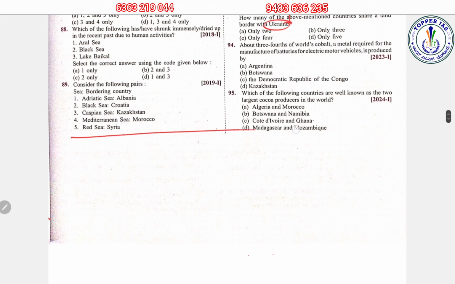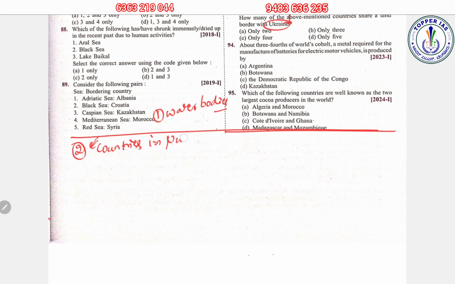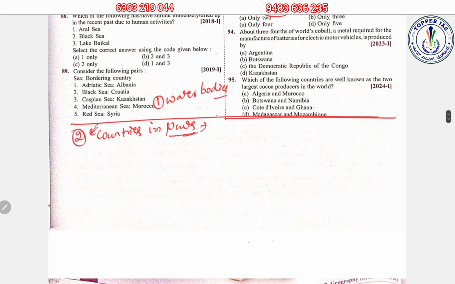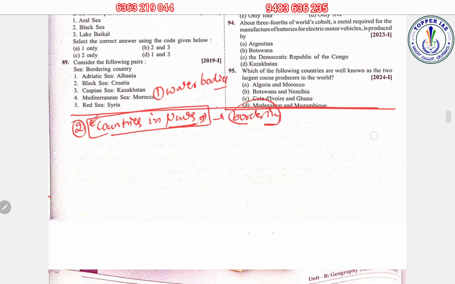So by looking at these questions, we can conclude that one of the important themes, that is the second theme for us. One theme was water bodies, as we discussed in the last session. So the next theme would be these important countries which are in news. Please understand, countries in news is a very important theme for UPSC Prelims in geography mapping. So what we have to do is work on the countries which are in news and the bordering states. Okay, that is one of the important things.